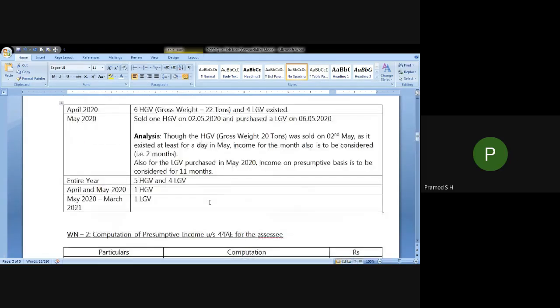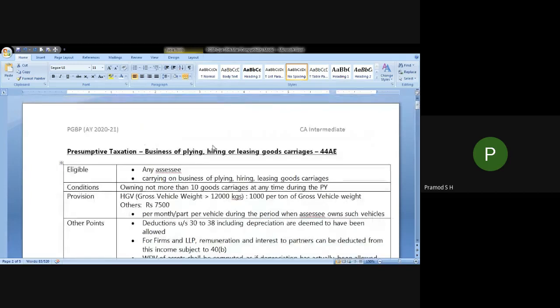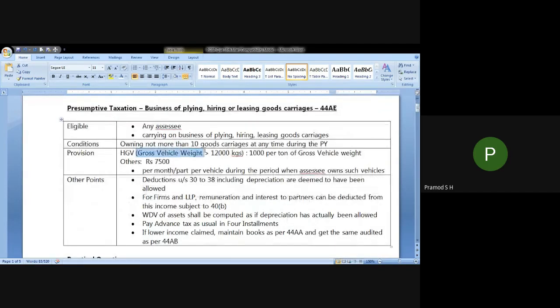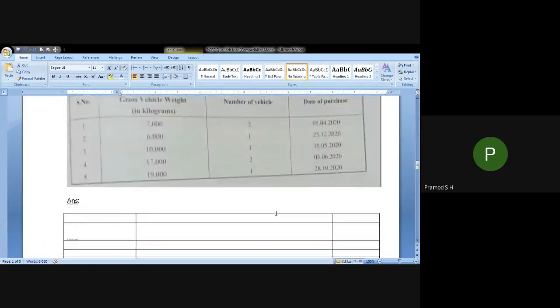That is one data that we have mentioned in the theory part. Heavy goods vehicle, gross weight exceeding 12,000 kg, that is when a vehicle is considered heavy goods vehicle. So these two are heavy goods vehicles, means effectively 3 vehicles, serial number 4 and 5 are heavy goods vehicles. At the very onset, you have to write these 2 working notes.